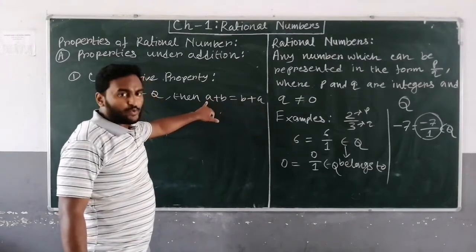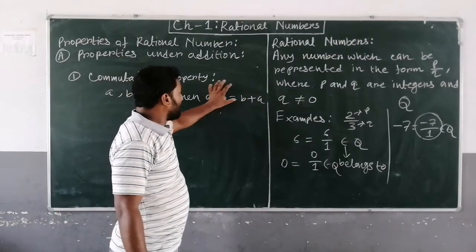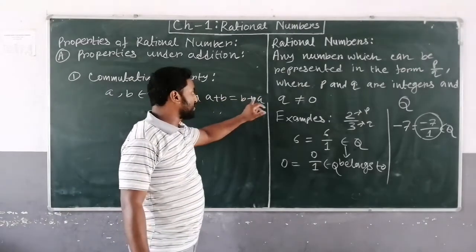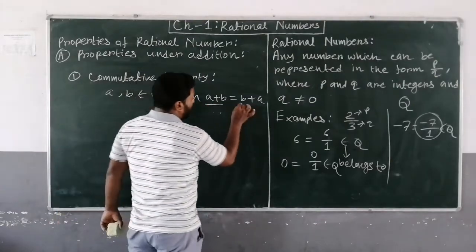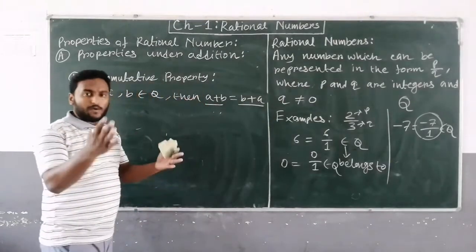If A is in the first position and B in the second position, the result will be equal to when B is in the first position and A in the second position. Okay, so this is known as the commutative property. A plus B will be equal to B plus A.